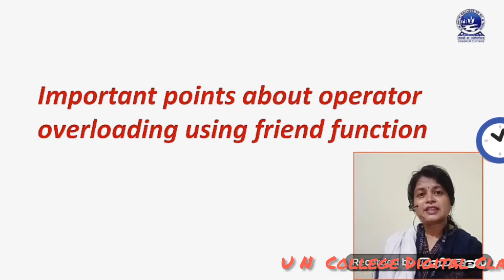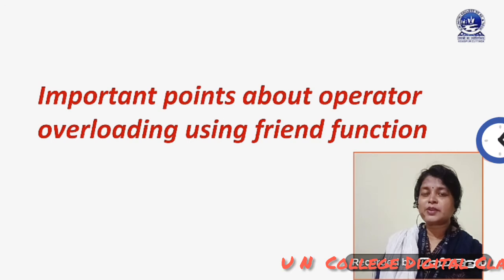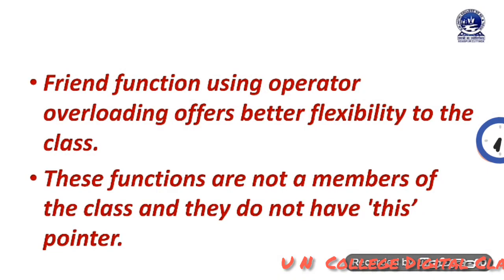In the previous class I did some operator overloading programs, but here I am going to discuss how a friend function can be used to overload an operator. Operator overloading using a friend function offers better flexibility to the class. These functions are not members of the class and they don't have the this pointer.